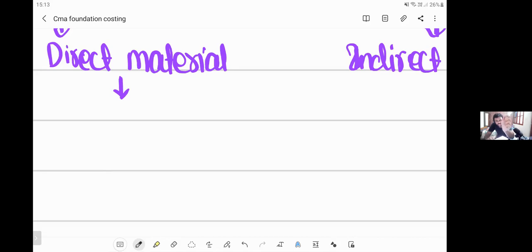is called direct material. But can you see a needle in your shirt? No, sir. If you see it, something bad is going to happen in your life. So you cannot see a needle in your shirt. Can I say the needle is something which is used in manufacturing the shirt? Yes. So the material which you can identify with the final product is called direct material. Such material which cannot be identified with the final product is called indirect material.